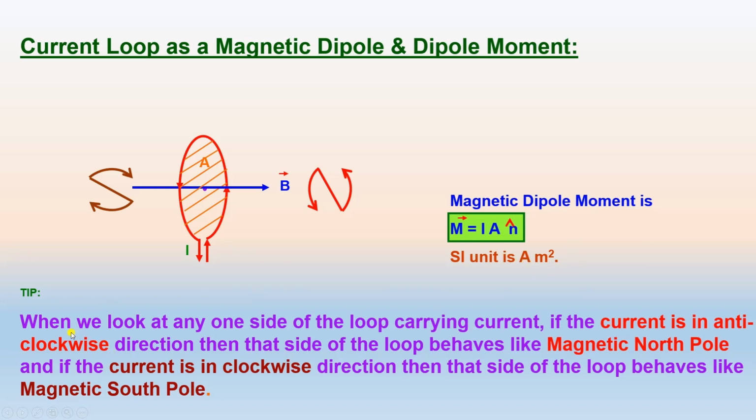When we look at one side of the loop carrying current, if the current is in the anti-clockwise direction, then that side behaves as the magnetic north pole, and if the current is in the clockwise direction, then that side of the loop behaves like the magnetic south pole. Let us discuss in detail.